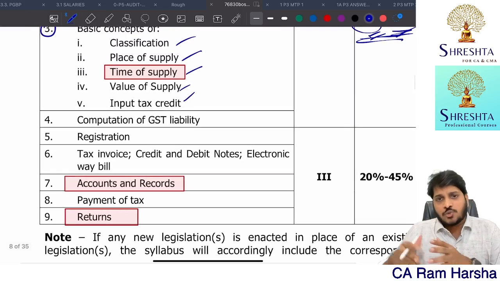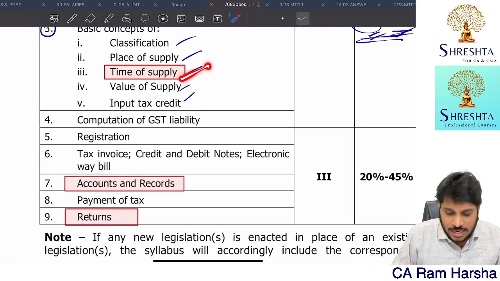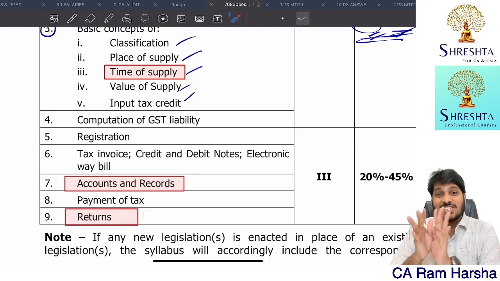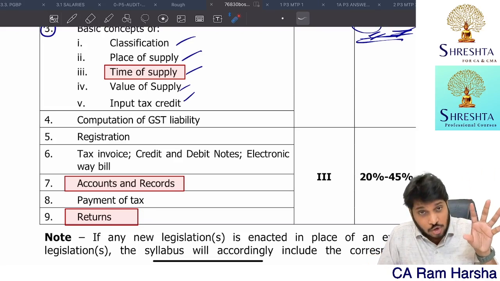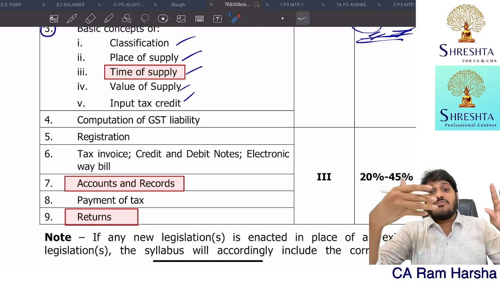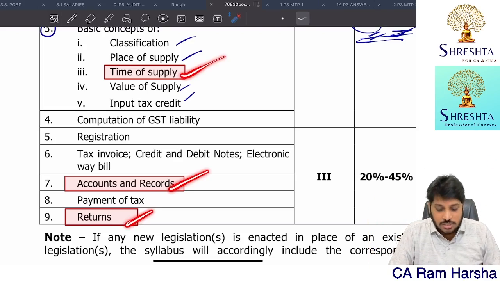So I spoke to Mahamood sir also. What he told is: time of supply, accounts and records, and returns. These three topics you can take last chance. Only if you have time, after revising the remaining topics, after revising MTP and RTP, after understanding them thoroughly, still if you have time, then come and touch these three topics.